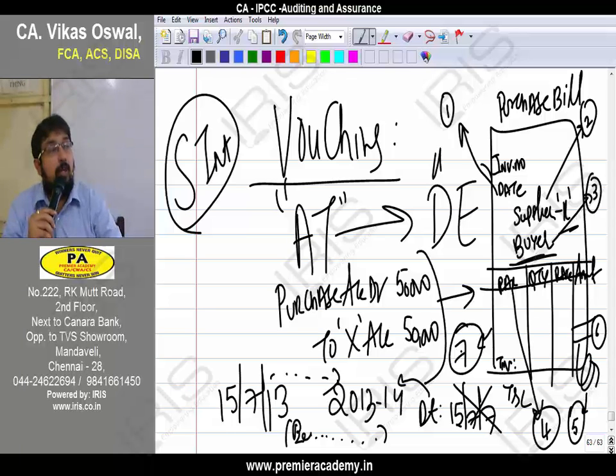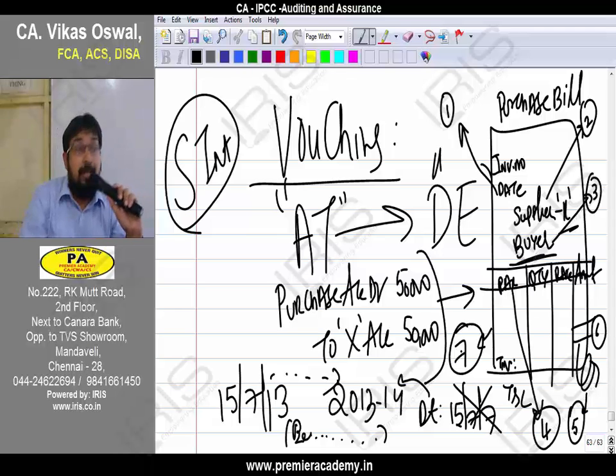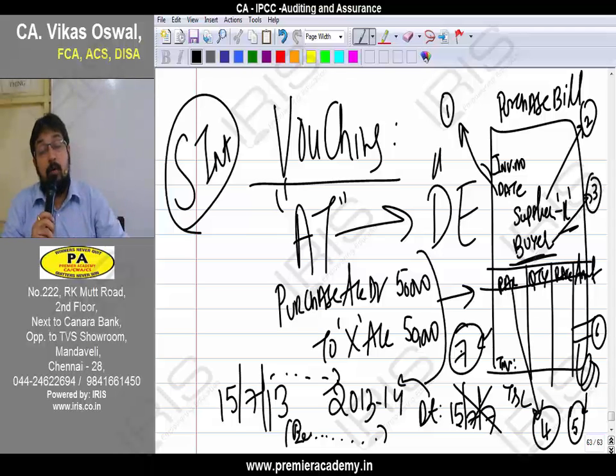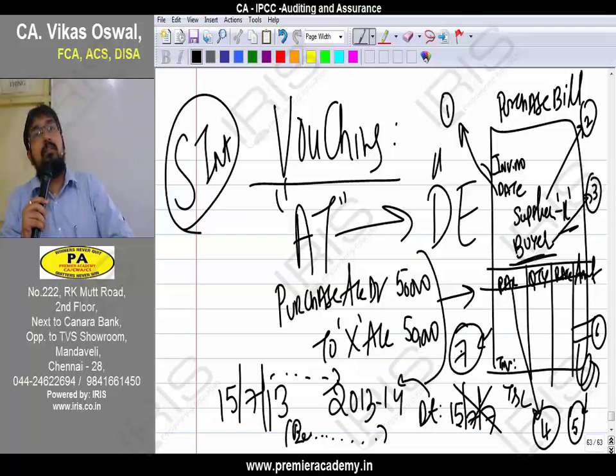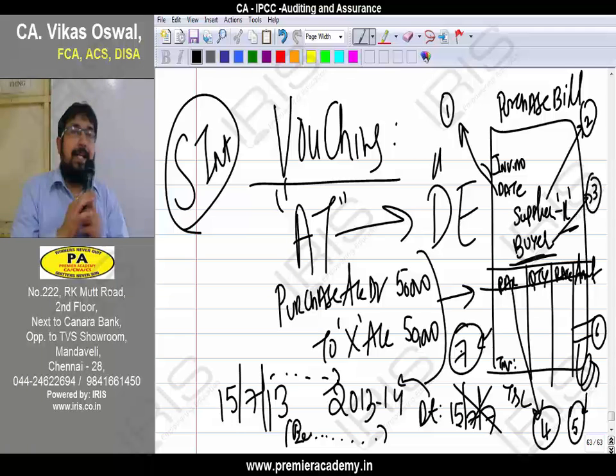What is the fifth golden rule? Whether the voucher is properly authorized. What is the sixth golden rule? Whether the amount of the voucher is properly posted. And the seventh golden rule, check the internal control in recording of transactions. Repeat again one more time. What is the first one? Check the date of the voucher.